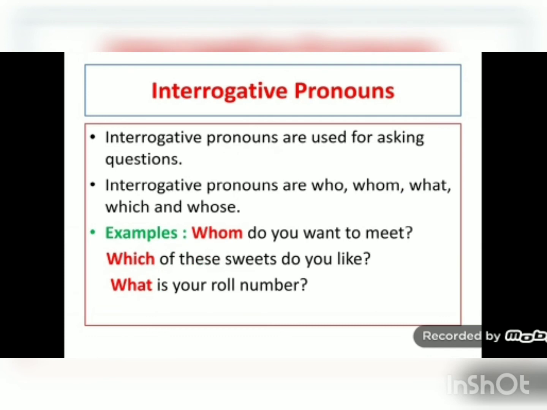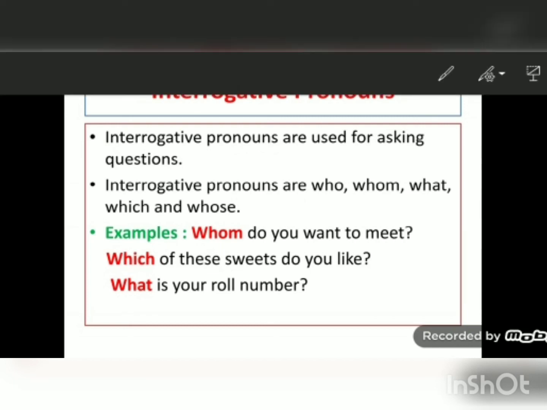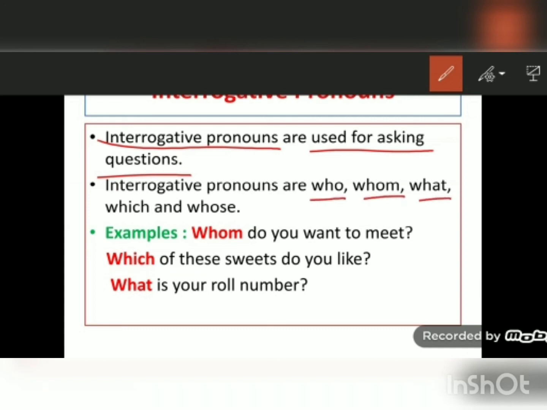Next come to interrogative pronouns. The word interrogative means asking questions. So interrogative pronouns are used for asking questions. Interrogative pronouns are who, whom, what, which and whose.